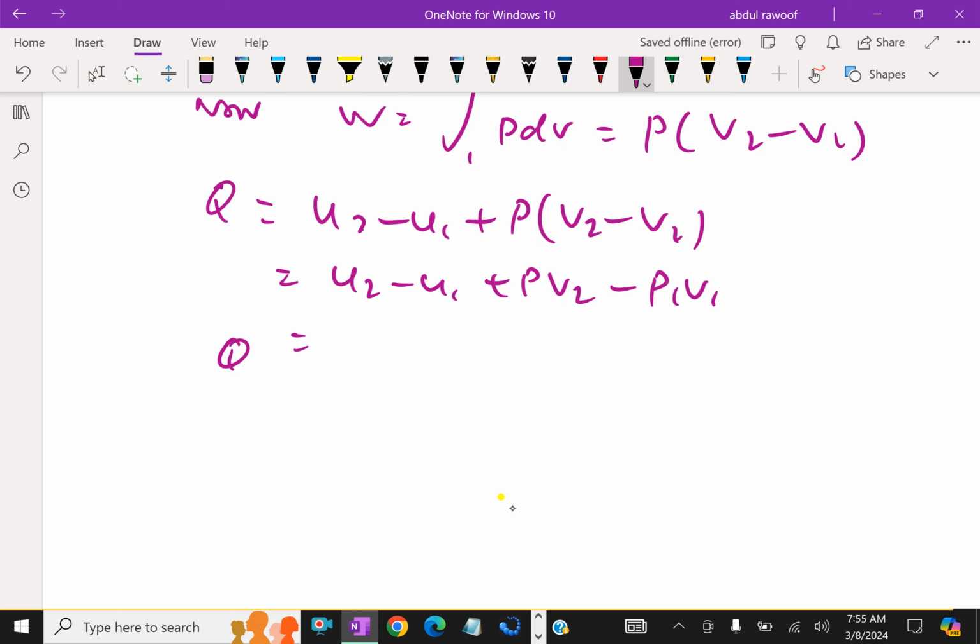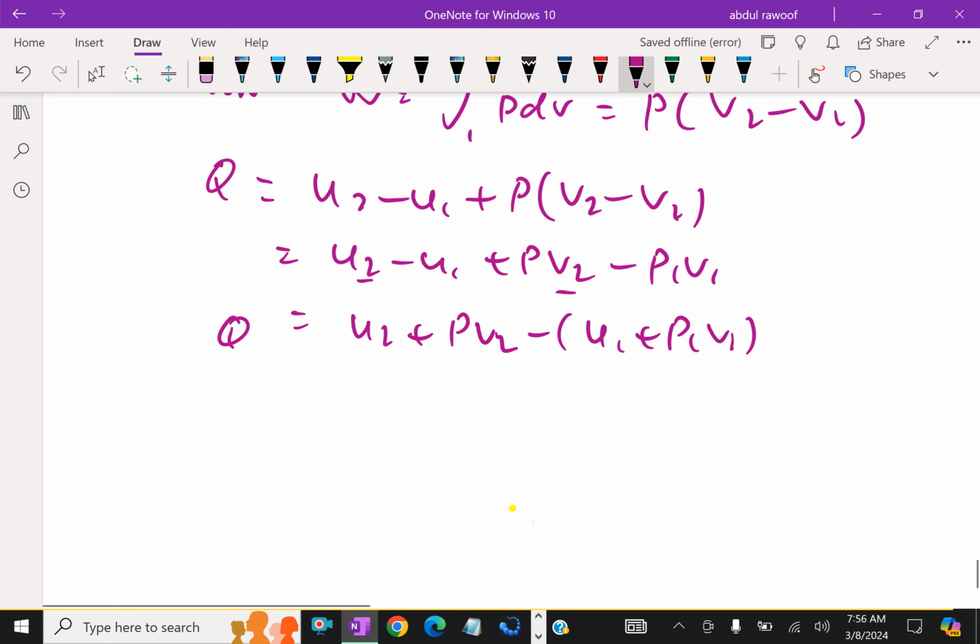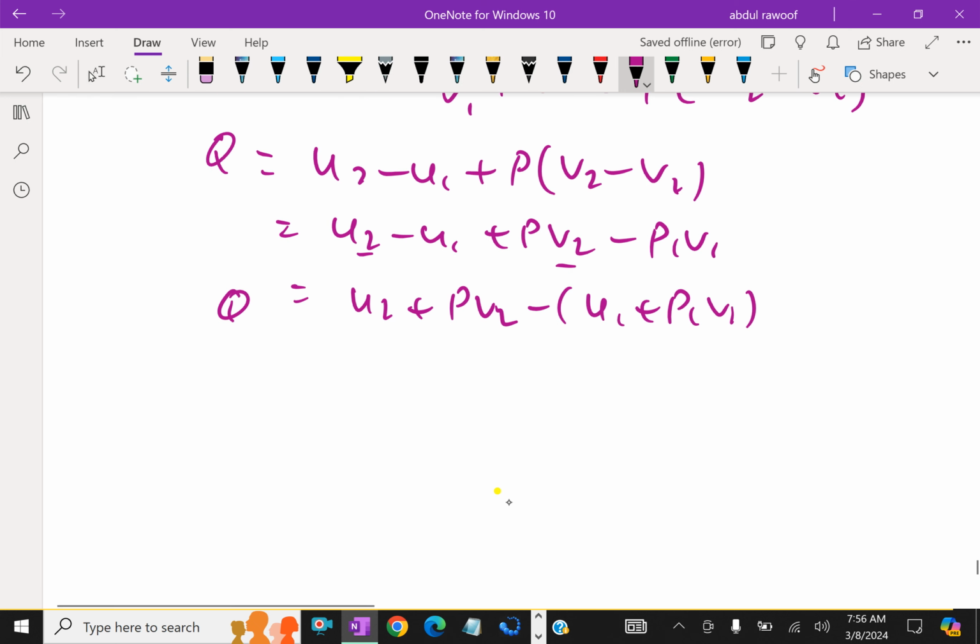(U2 plus PV2) minus (U1 plus P1V1). Now U2 plus PV2 is the enthalpy, that is H2, minus H1, where U1 plus P1V1 is H1.